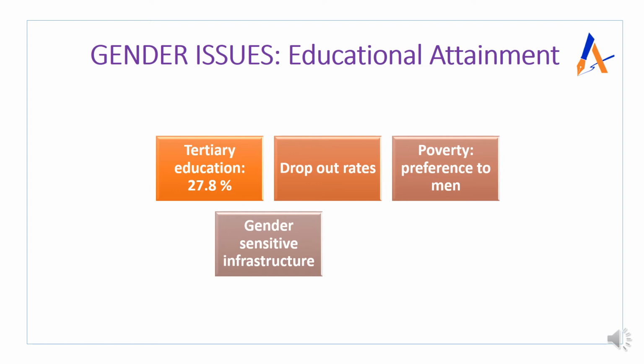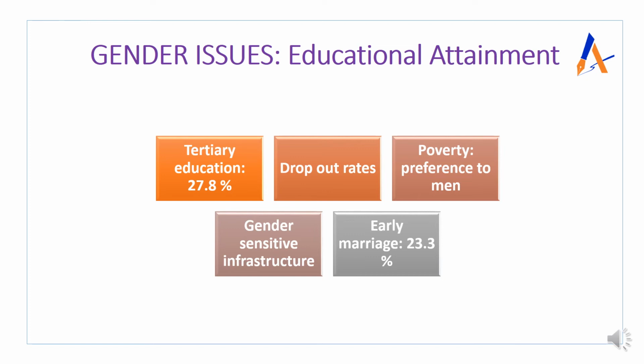The next issue to analyze is early marriage. There is NFHS data, and it was analyzed that out of the total women who are getting married, those getting married under 18 years of age are 23.3%.